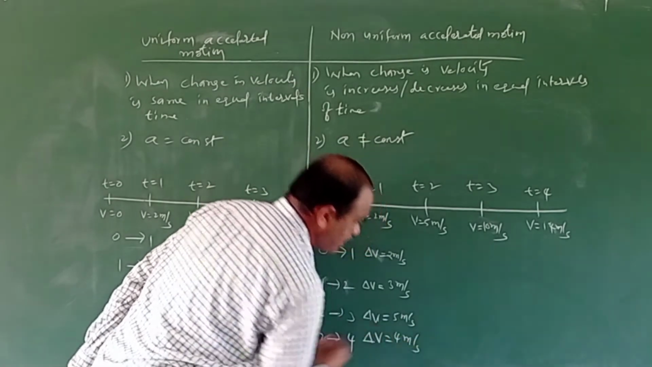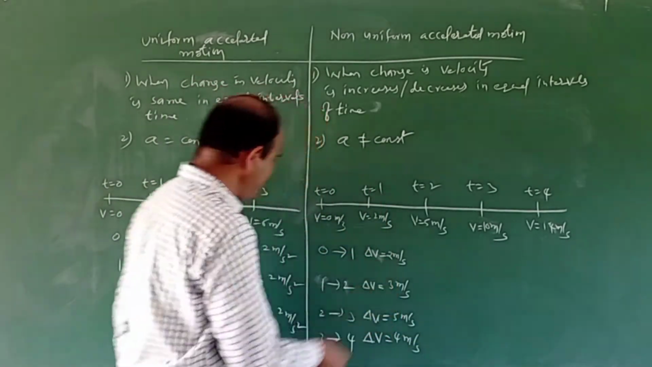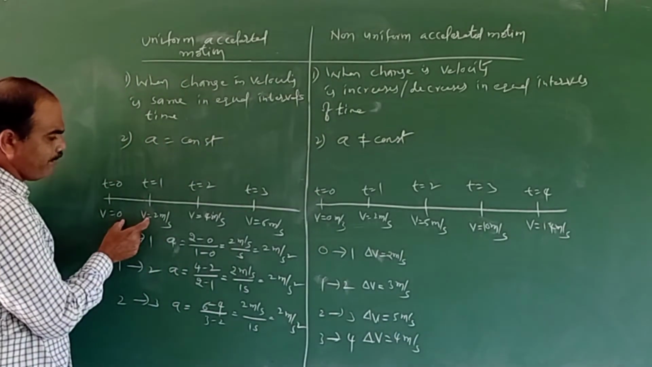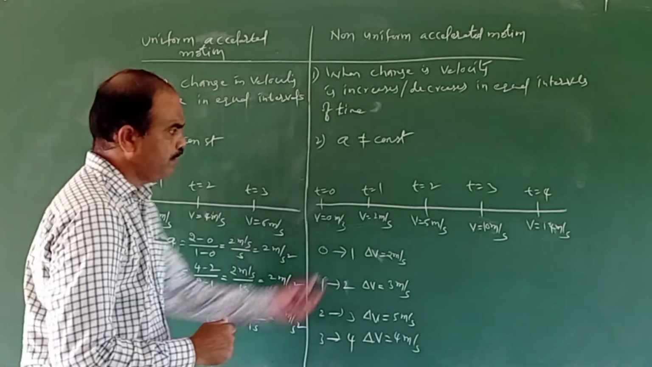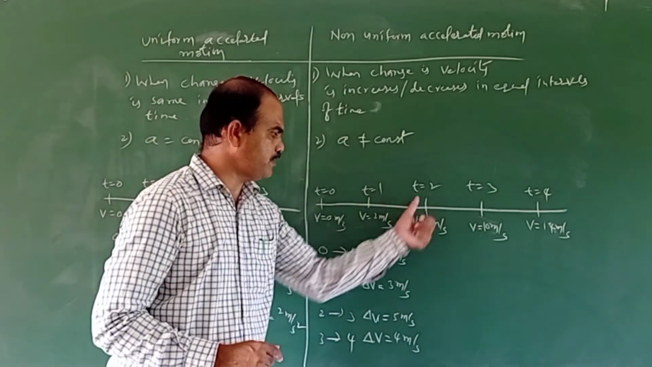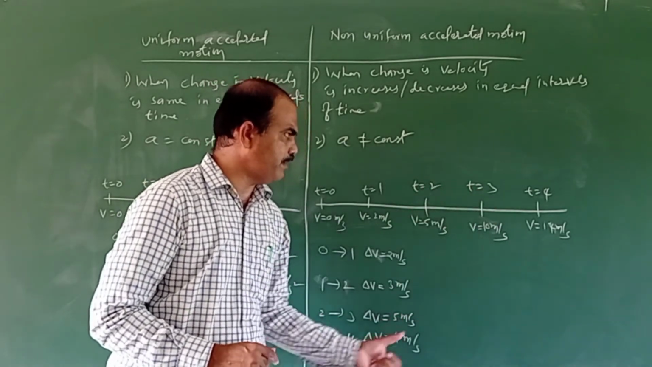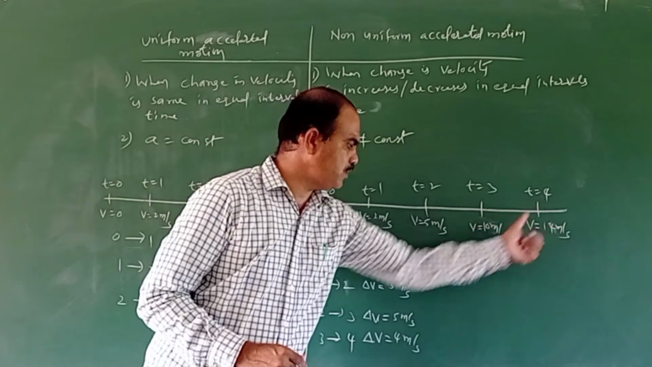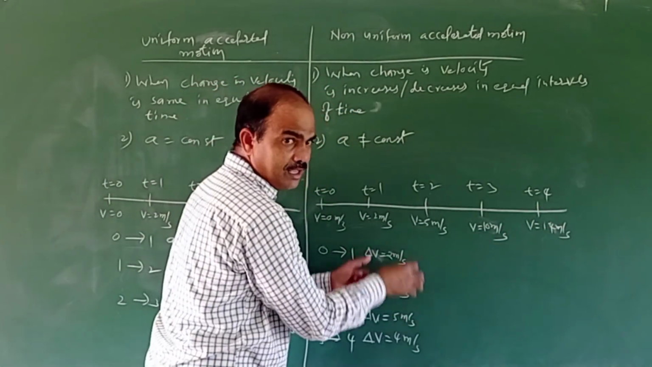4 meter per second. But now the change in the velocity is not the same. In the earlier case, the change in the velocity for every 1 second was 2 meter per second, 2 meter per second, 2 meter per second. But here, during the 0 second to 1 second, 2 meter per second. During the first second to second, 3 meter per second. During the second to third second, 5 meter per second. And during the third second to fourth second, 4 meter per second. So the velocity is changing.